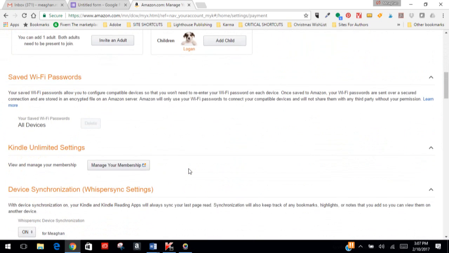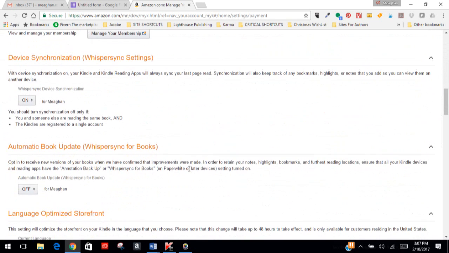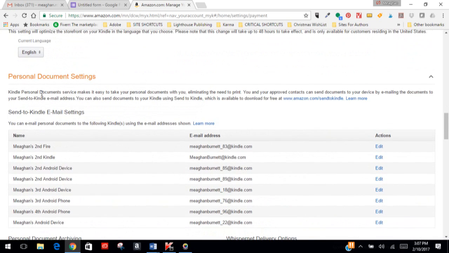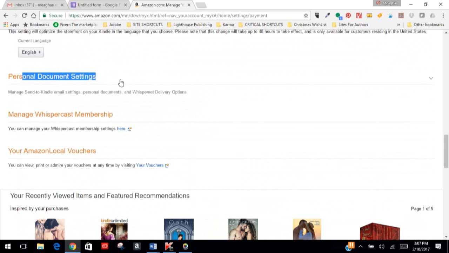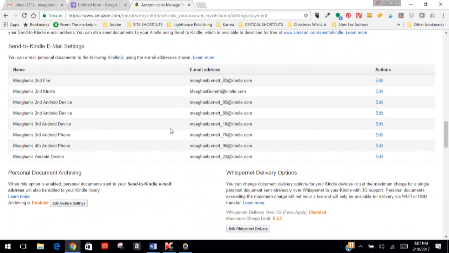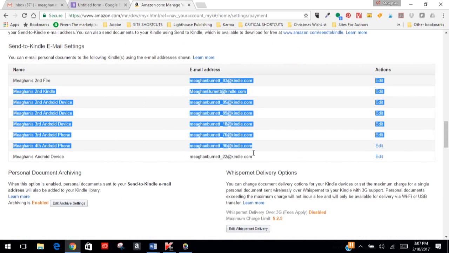Now there's a lot of cool options in here that you really probably don't realize that you have on your Amazon account. It's always fun to get on here and look and see what they have. However, if you go down, we're looking for personal document settings, which is right here. We're going to click on that. If it's not already clicked on, in my case, it's already clicked on. And it gives you an actual Kindle email address for every one of those devices.